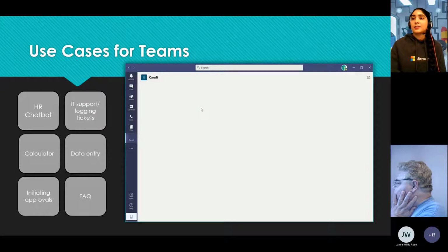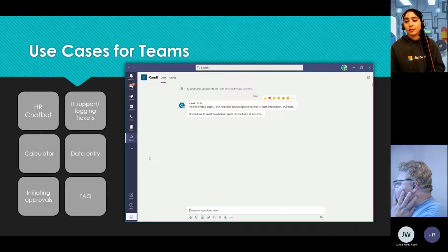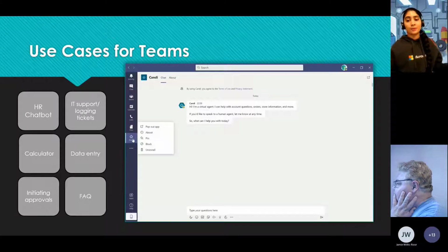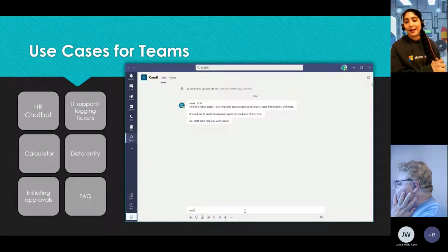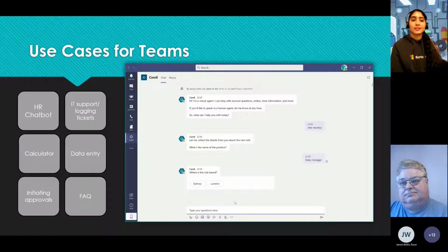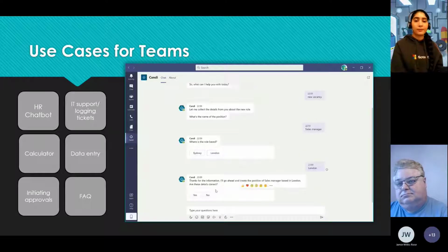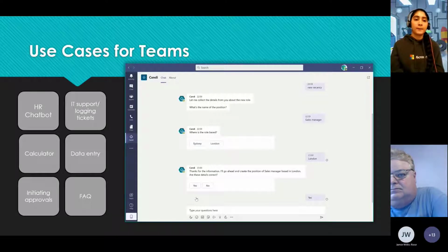All right, so ideas on things that you can build for use cases within Teams. We all know our Power Virtual Agents bots are all about building a place where people can go and get the answers for things that they want. You might put it on your website or on a mobile app, maybe for your customers to use, and it's also used for doing tasks on behalf of people.